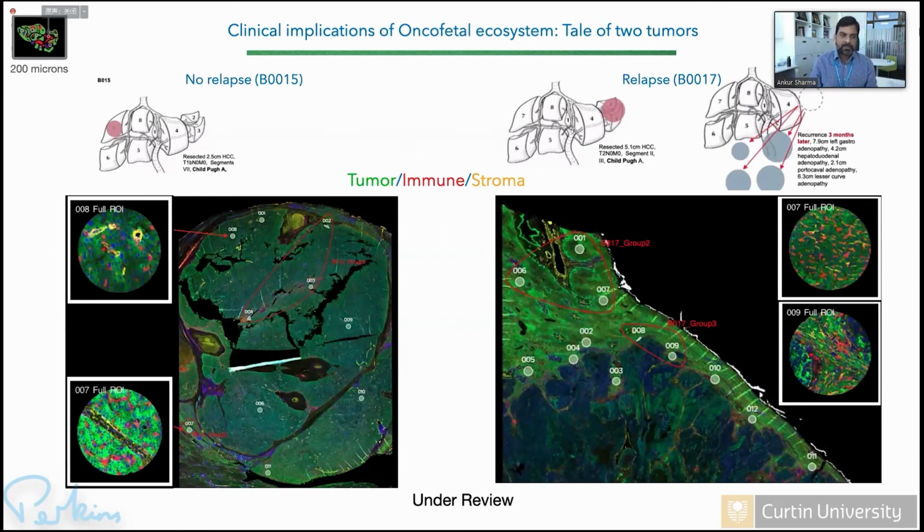So next, seeing is believing, and that's where I think this spatiotemporal consortia will be very powerful. We looked at two patients where we knew the outcome: one where there was no relapse even after 3 years, another where there was relapse within 6 months. We went back to these two tumors and did selective spatial transcriptomics by looking at specific areas in the tumor, guided by tumor, immune, and stromal markers, right?